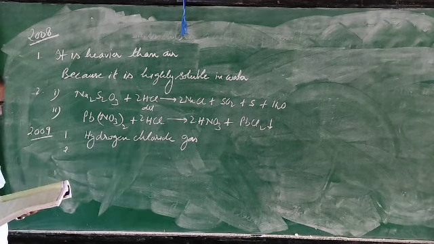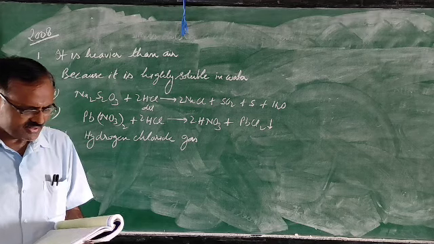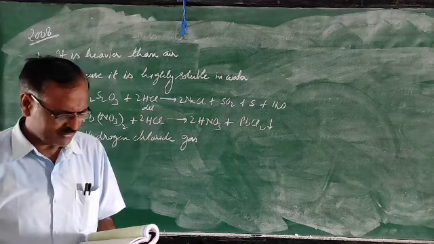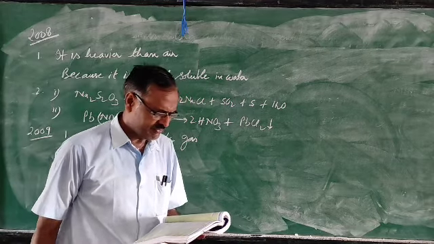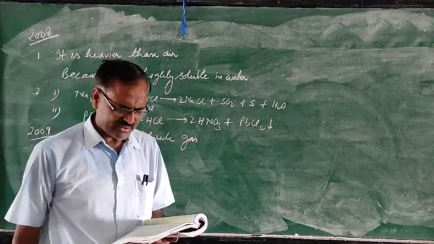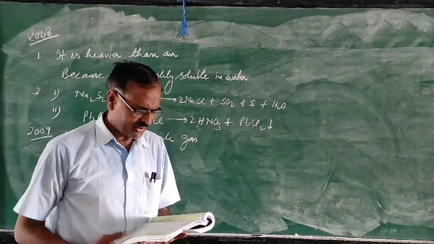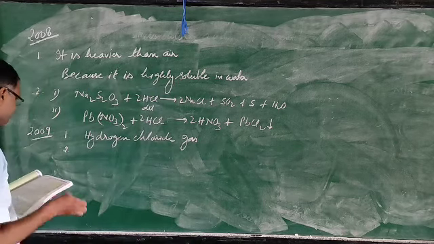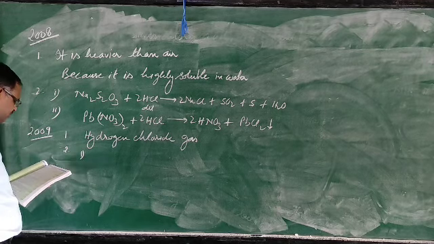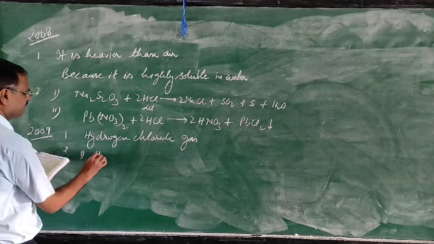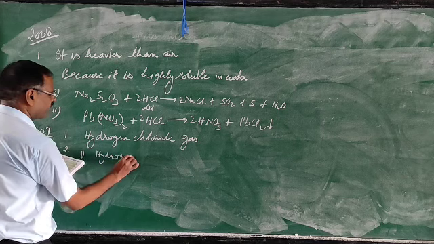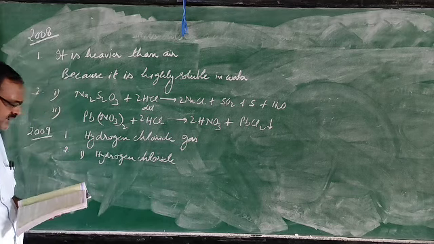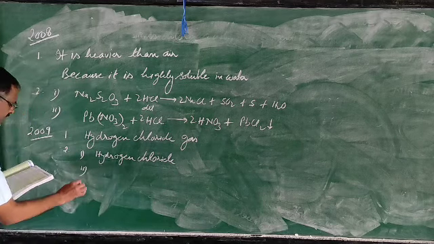Then second question: match each substance A to E listed below with the appropriate description given. Sulfur, silver chloride, hydrogen chloride, copper(II) sulfate, graphite. A covalent compound which behaves like an ionic compound in aqueous solution. So the first one is hydrogen chloride. When it dissolves in water, it forms ions. So that's why it behaves like an ionic compound.